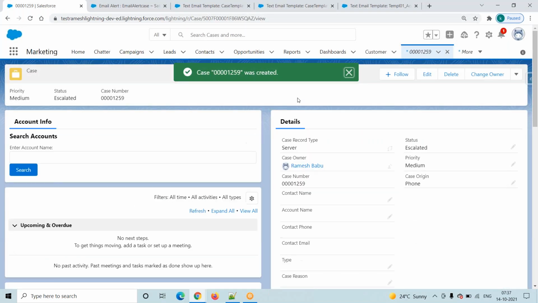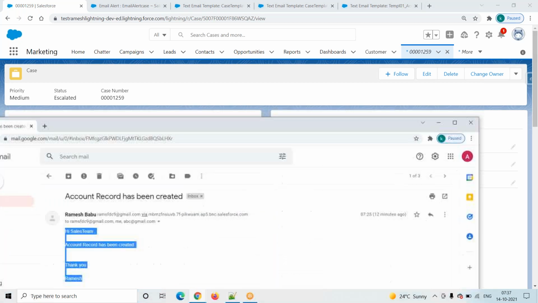Case record is created, right? When we click on the save button, the system automatically checks whether any workflows are there in the case object. Yes, workflows are there. That workflow condition is satisfied by this particular record. Yes, the record is satisfied, so it will send an email alert. We will just go and verify whether the email is received or not.